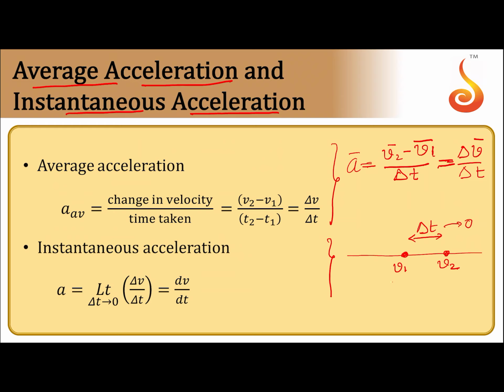So, over this the change in velocity is delta v, time interval is delta t, and we are considering a very small interval of time. To highlight that, I will put this symbol, limit of delta t tending to 0, and that gives us the acceleration. So, instantaneous acceleration is calculated like this.